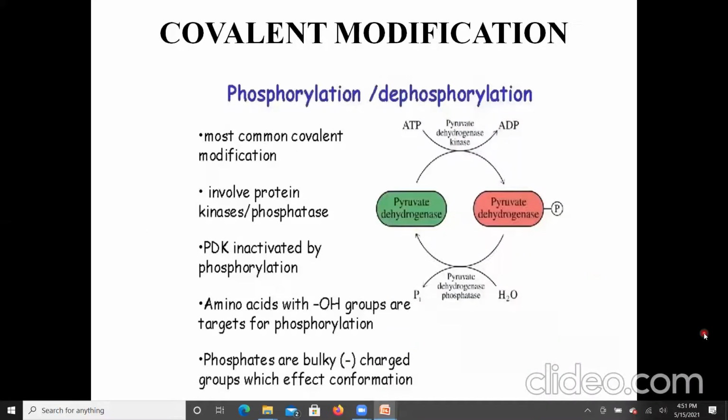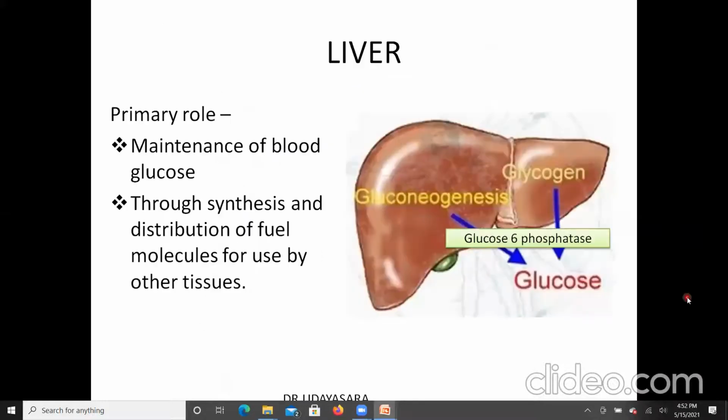The second change is the covalent modification. The most common covalent modification is the phosphorylation and dephosphorylation of enzymes. In the fed state, the enzymes which are dephosphorylated are active. I have said there are 3 exceptions, right? Glycogen phosphorylase, glycogen phosphorylase kinase, and hormone sensitive lipase of the adipose tissue are inactive in the dephosphorylated state. So in the fed state, the enzymes are active in the dephosphorylated state with 3 exceptions. In the case of fasting, the enzymes are active in the phosphorylated state. So the metabolic changes are generally opposite to that in the absorptive period.